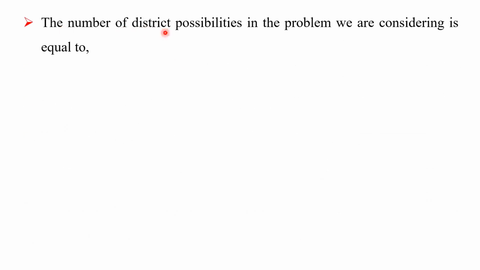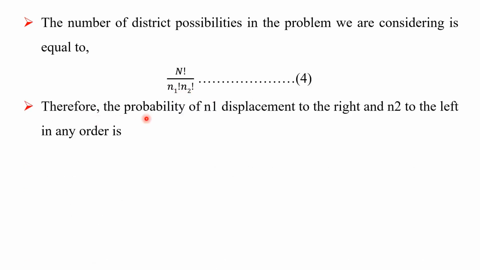Now, the number of distinct possibilities in the problem we are considering is equal to capital N factorial upon small n1 factorial into small n2 factorial. That is equation number 4. Therefore, the probability of n1 displacements to the right and n2 to the left, in any order, is capital N factorial upon small n1 factorial into small n2 factorial into p raised to n1 q raised to n2. That is equation number 5.